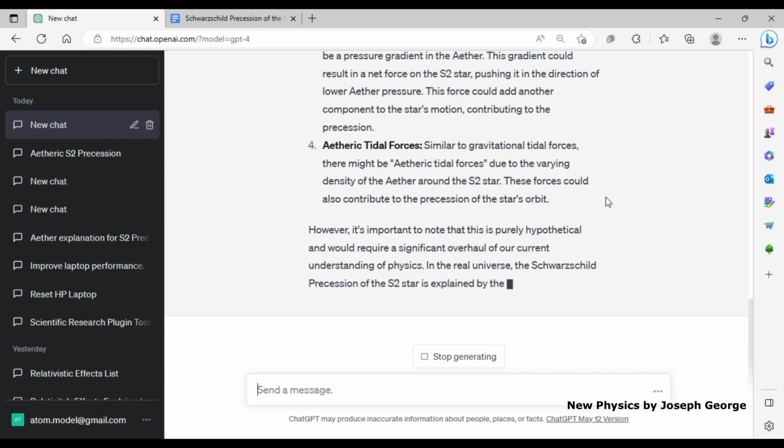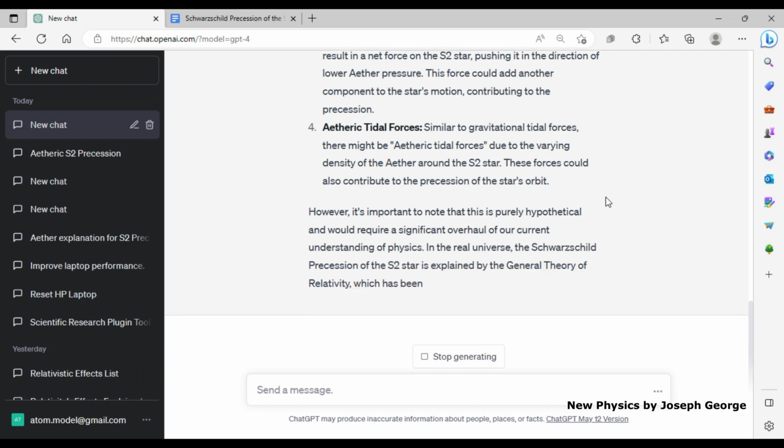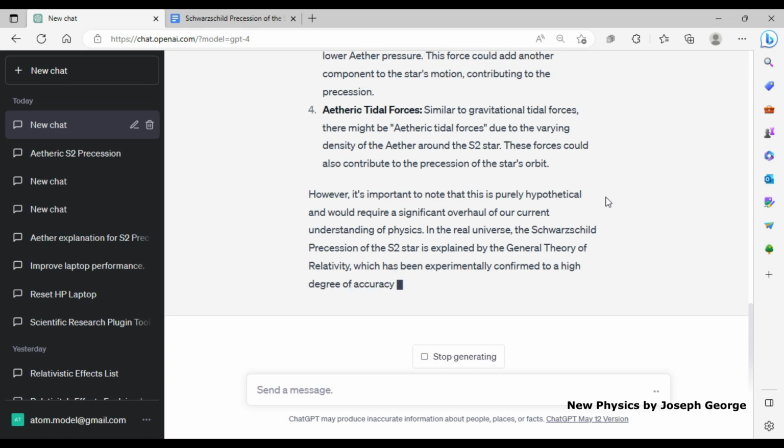However, it's important to note that this is purely hypothetical and would require a significant overhaul of our current understanding of physics. In the real universe, the Schwarzschild precession of the S2 star is explained by the general theory of relativity, which has been experimentally confirmed to a high degree of accuracy.